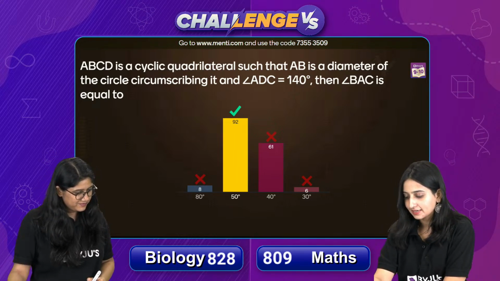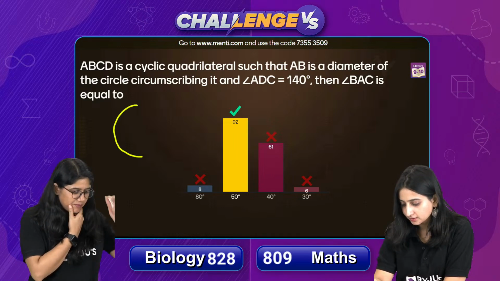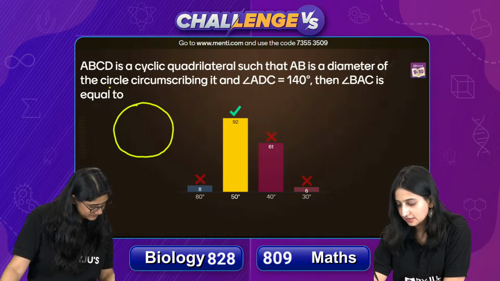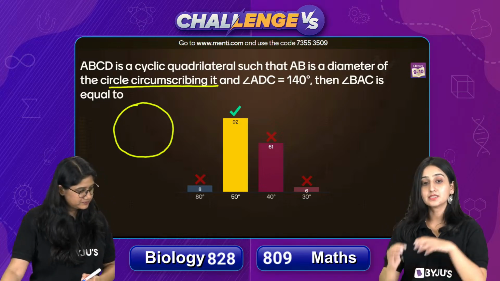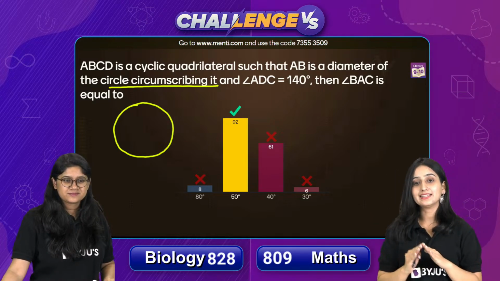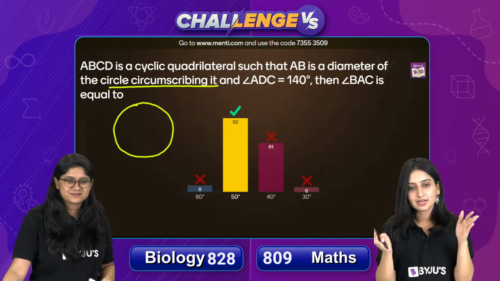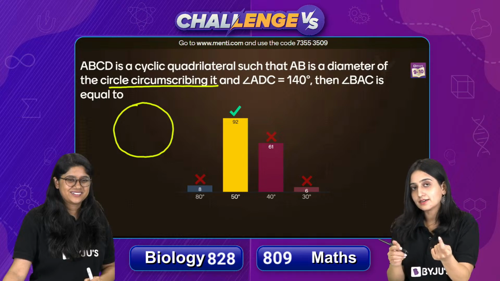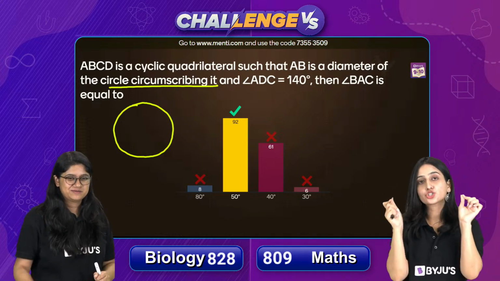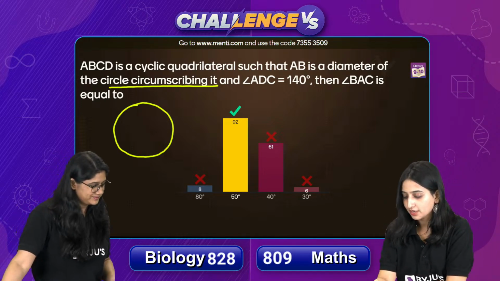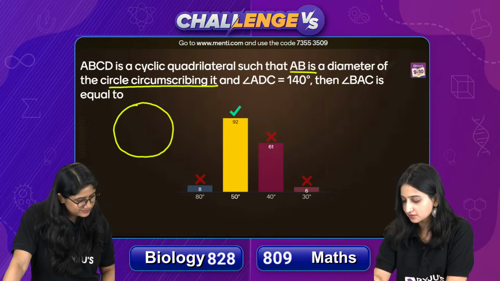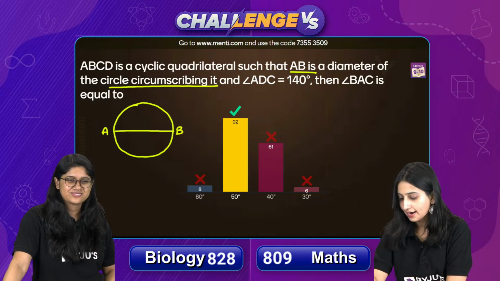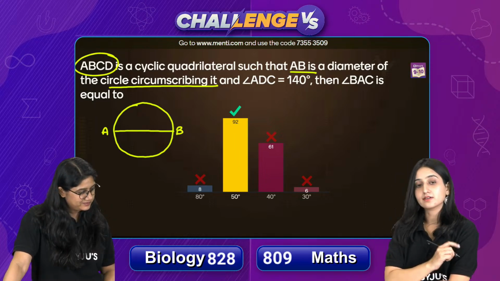तो आपके पास cyclic quadrilateral है. पहले हम circle बना देते हैं. So ये बनाया मैंने circle. ठीक है? Because it is circle circumscribing it. Circumscribing means outer जो boundary है, that is the circle, and quadrilateral is lying inside the circle. But since it is a cyclic quadrilateral, all the vertices of the quadrilateral should lie on the circle. So यहाँ पे it has mentioned that AB is the diameter, so I am drawing the diameter first. So this is my diameter AB, and the name of the quadrilateral is ABCD.